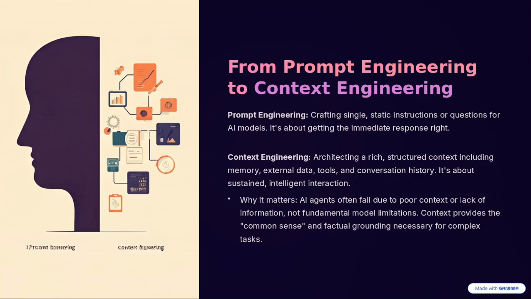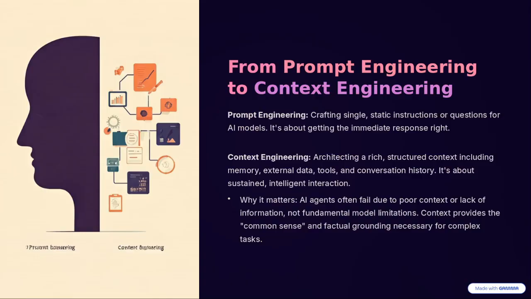AI agents often fail due to poor context or lack of information, not fundamental model limitations. Context provides the common sense and the factual grounding necessary for complex tasks. For simplicity, we can say that in prompt engineering, if the LLM is considered as the brain or CPU, the context can be considered as memory or RAM. It is that important when working with LLMs.